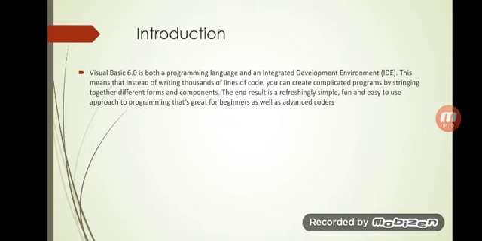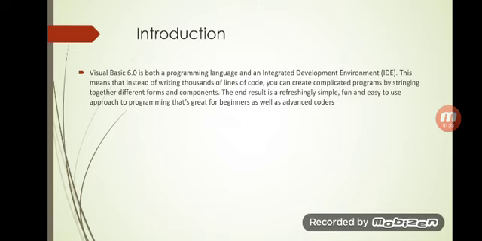Okay, what does this mean? This means that instead of writing thousands of lines of code, look, in a general language we have to write many lines of code for executing any program, right?